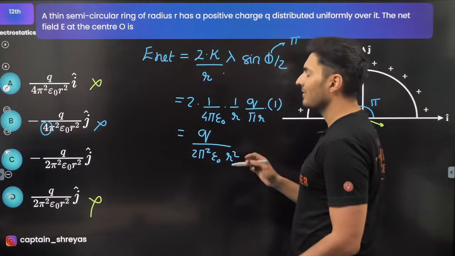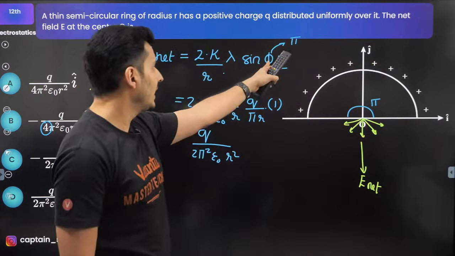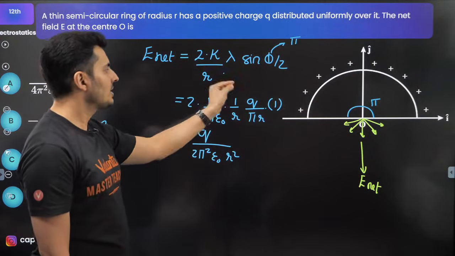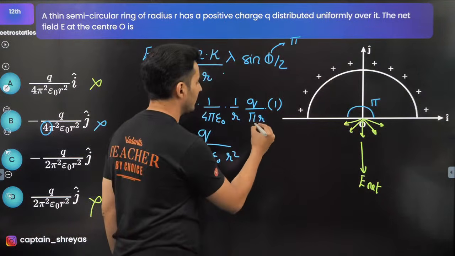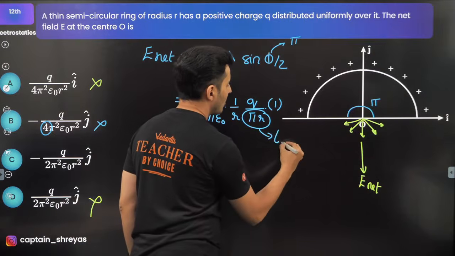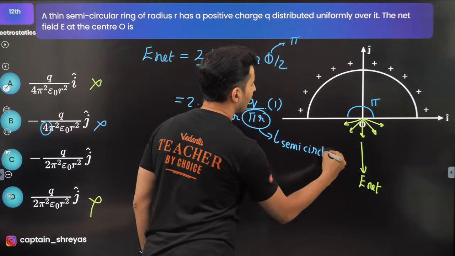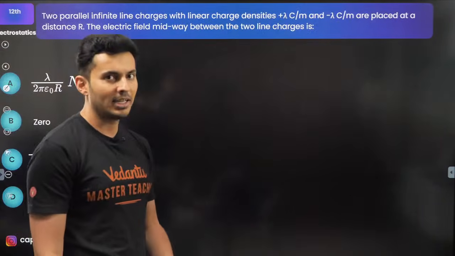So this is the formula when you have an arc which is uniformly charged, and phi is basically the complete angle which is subtended. Lambda is the charge per unit length. Here this is the length, or this is the length of the semicircle. That is why I have put that. Charge per unit length. Okay. So this is how you're going to do it. Moving on to the next one.